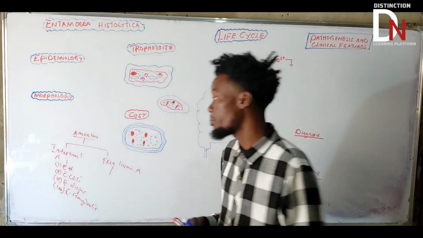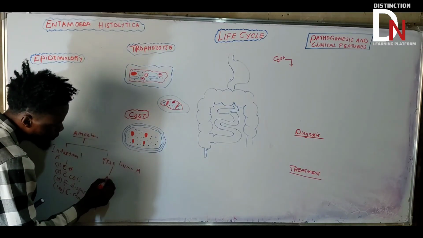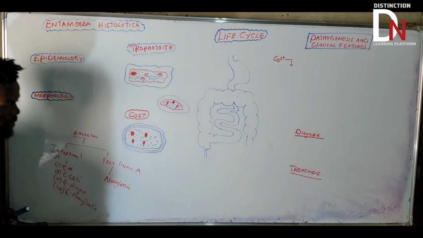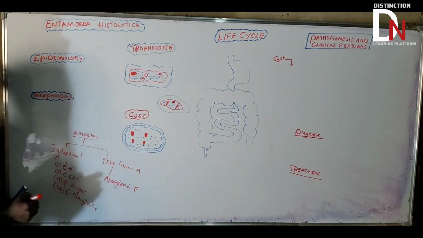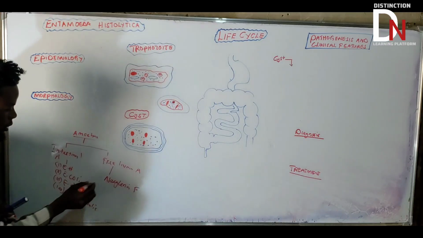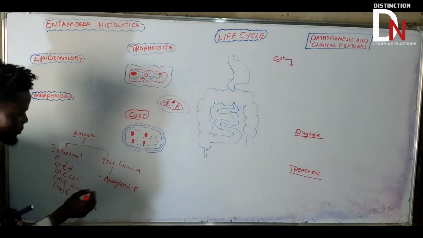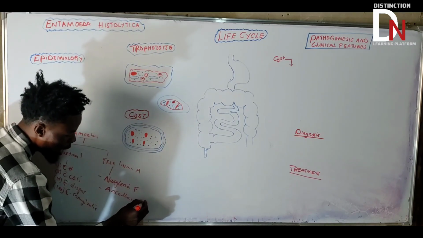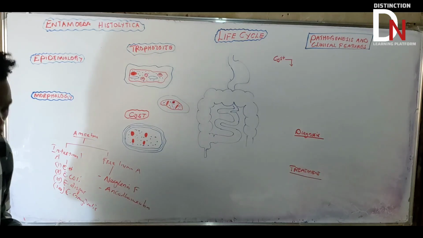What are good examples? We have Naegleria fowleri. Naegleria fowleri is one of the free living amoebas. What else? Apart from Naegleria fowleri, we've got Acanthamoeba, which is also one of the free living organisms.